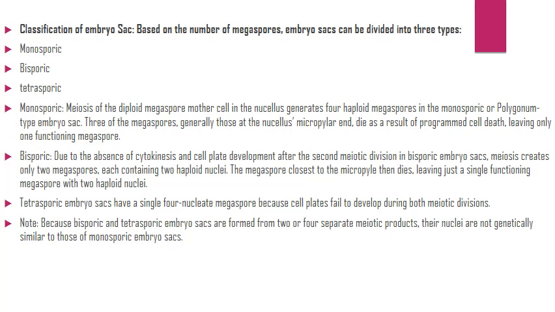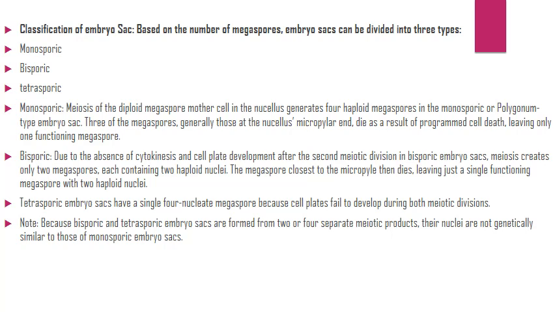Bisporic: due to the absence of cytokinesis and cell plate formation after the second meiotic division in the bisporic embryo sac, meiosis creates only 2 megaspores, each containing 2 haploid nuclei. The megaspore closest to the micropyle then dies, leaving just a single functioning megaspore with 2 haploid nuclei.